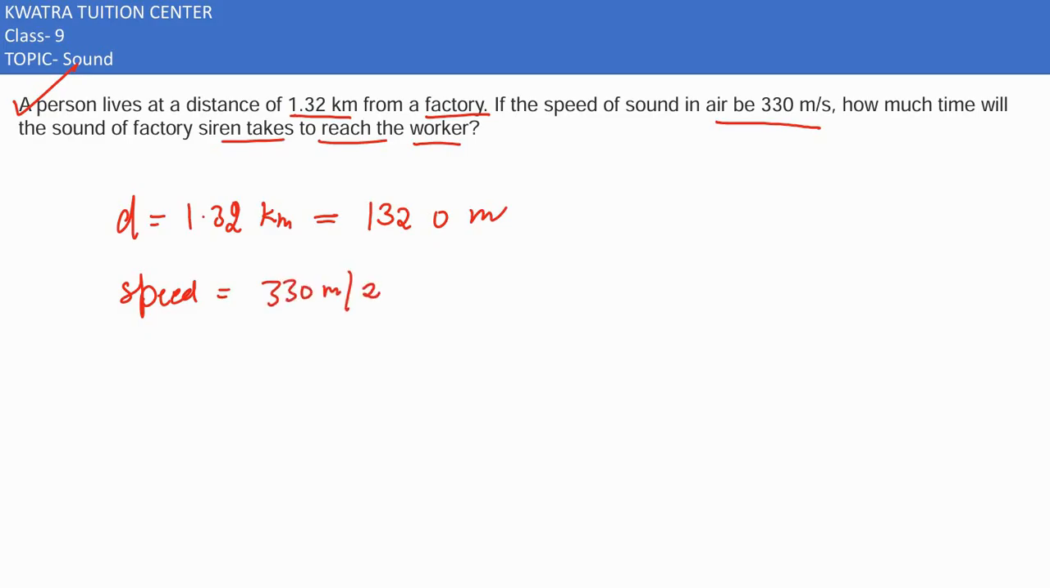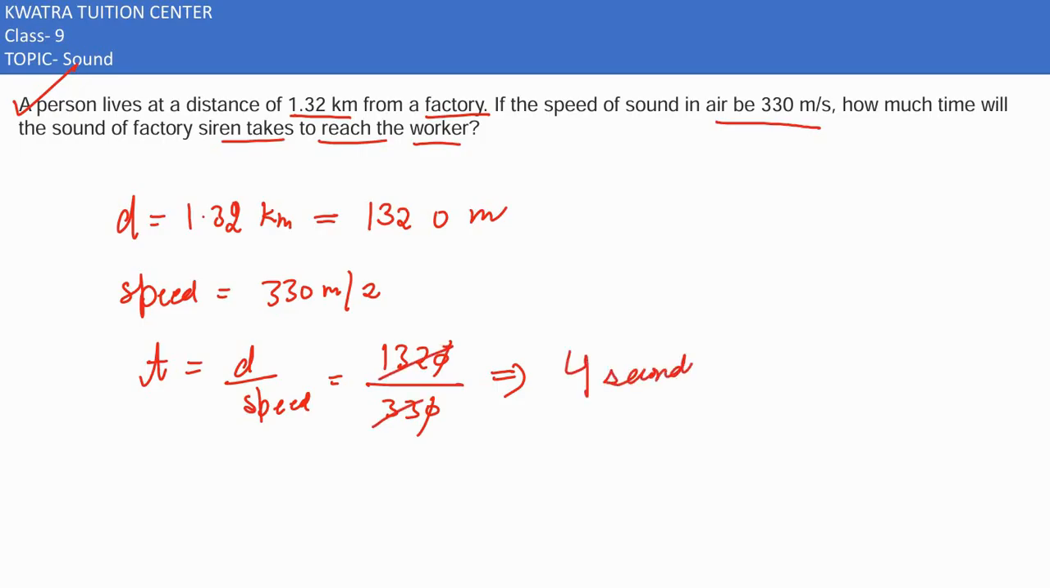Now they are saying how much time it would take. तो time आपको कैसे find out करना है? That's nothing but distance over speed. और distance हमारा यहाँ पे कितना है? 1320 divided by speed 330. So 0 से 0 cancel हो गया. और 33 times आपका 132 would get answer as 4 seconds.